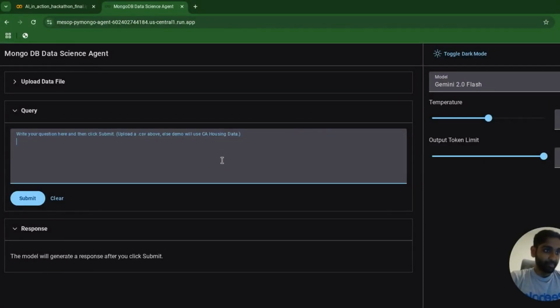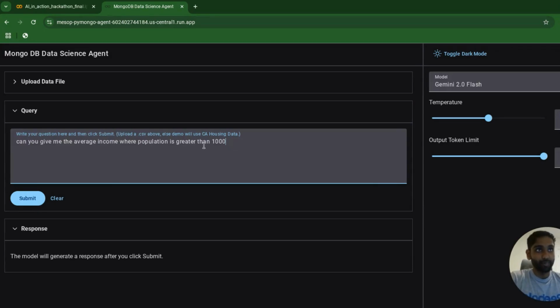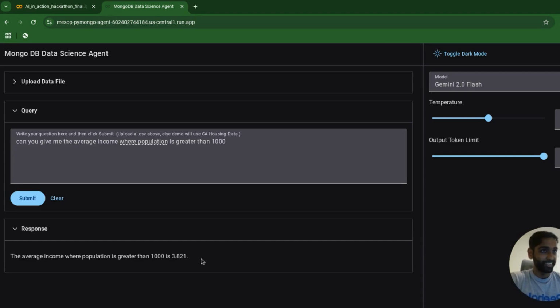All right, so this is where the fun begins. If you don't pass in input data, it will use the California housing dataset by default. So let's test out 2 quick queries here. Can you give me the average income where the population is greater than 1,000? Let's submit that. It should give back the correct answer. Yes, it does, 3.821.